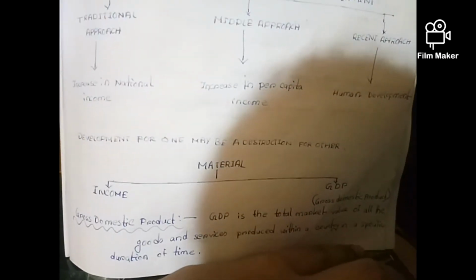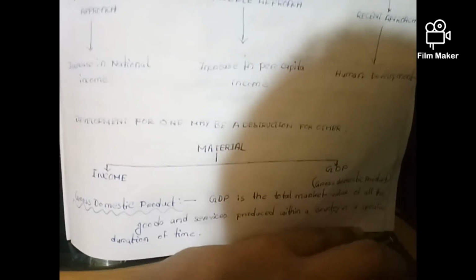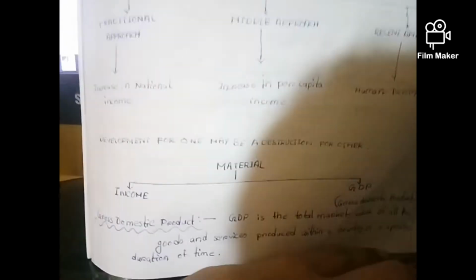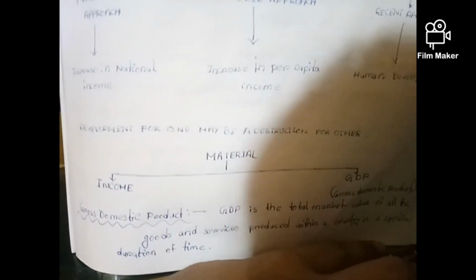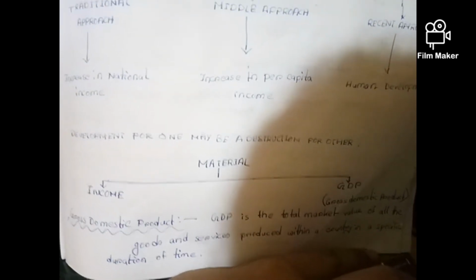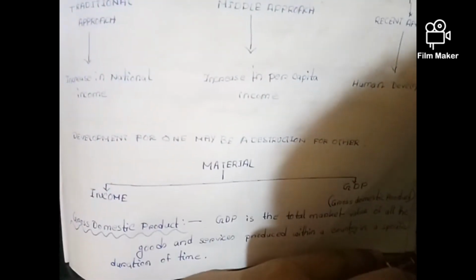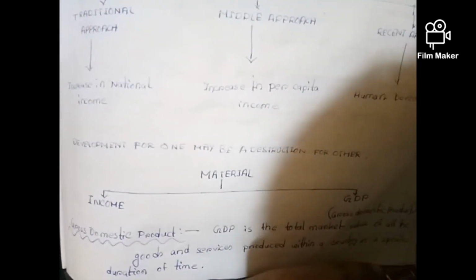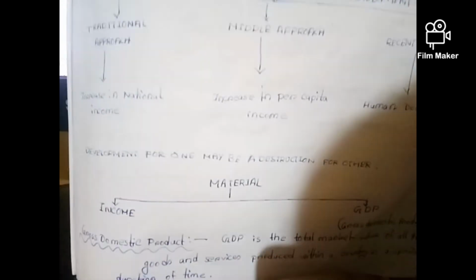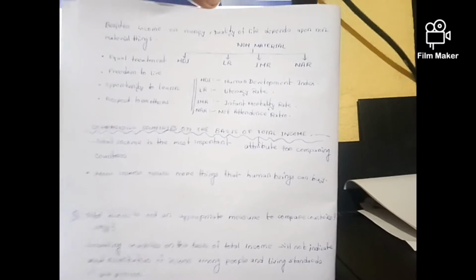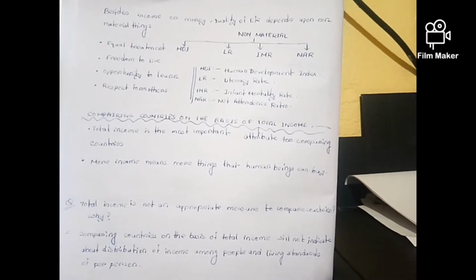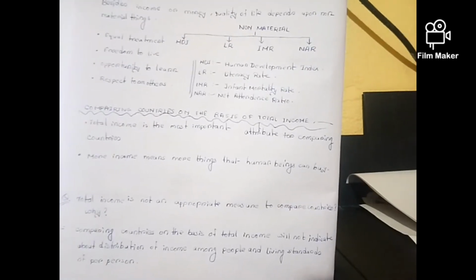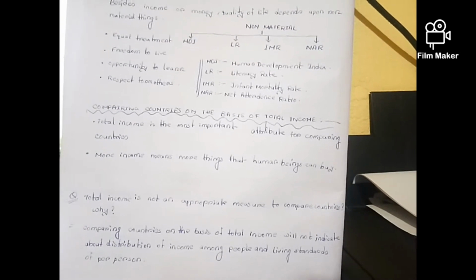But development for one may not be development for others, and may even be destruction for others. Materialistic development includes income and GDP, gross domestic product. GDP is the total market value of all the goods and services produced within a country in a specific duration of time. Besides income and GDP, quality of life depends upon non-material things like equal treatment, freedom to life, opportunity to learn and respect from others.